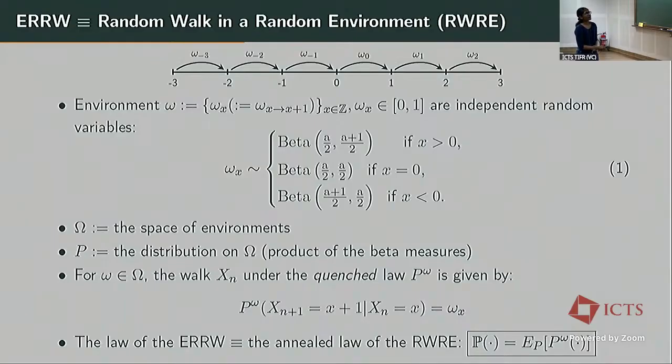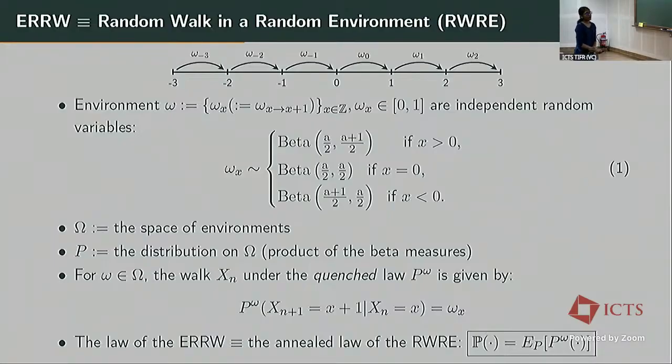Now I'll describe what a quenched law of the environment is. I fix an omega in the space of environments, and a walk under the quenched law is given by the following. I have picked an environment according to these probabilities. So I have different transition probabilities at each vertex, and I perform a random walk under this environment. If I'm at a vertex x, the probability of jumping to x plus 1 at time n plus 1 is going to be omega_x. So these are fixed random variables.